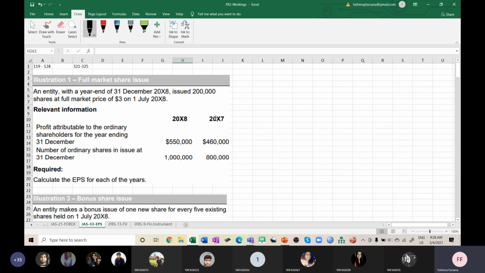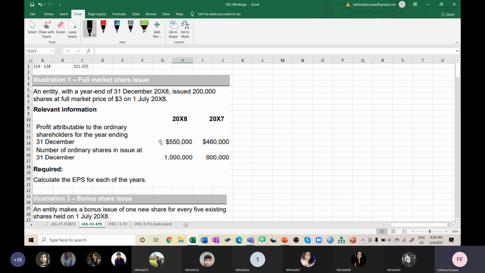Illustration 1. Here, an entity with a year end of 31st December 2008 issued 200,000 shares at a full market price of $3 on 1st July 2008. They are asking to calculate the EPS for each of the years, 2008 and 2007. The first thing you have to see is that they issued 200,000 shares at full market price of $3.